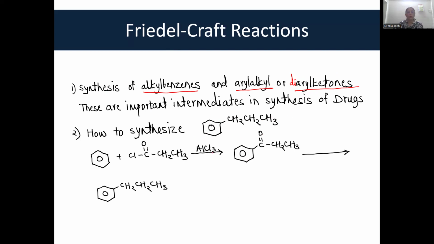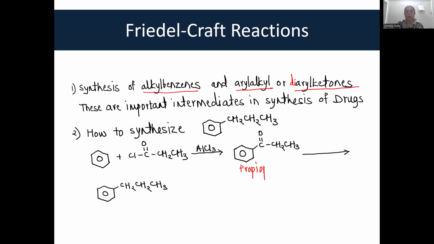Then, how to synthesize it if we want n-propyl benzene? Just see, you react benzene with propanoyl chloride. That is, you carry out Friedel-Crafts acylation. And so you get propiophenone, right? This is propiophenone.